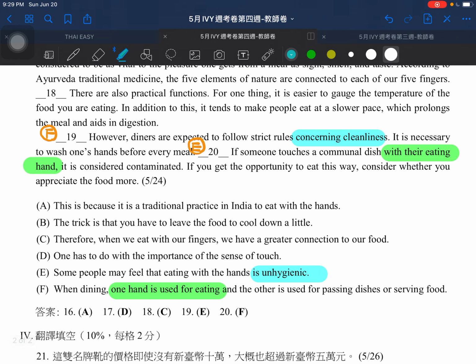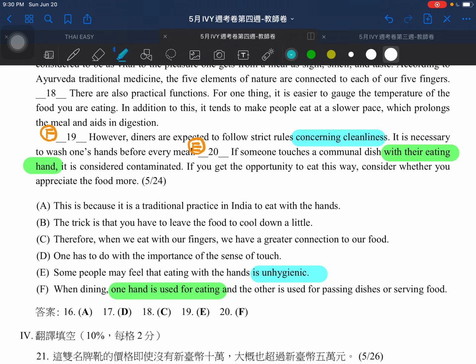Basically, you have some problems with the right answers we have here, especially for these two. A lot of people switch these two choices. So let's take a look at these two together to see why this one must be this one and why that one must be that one.